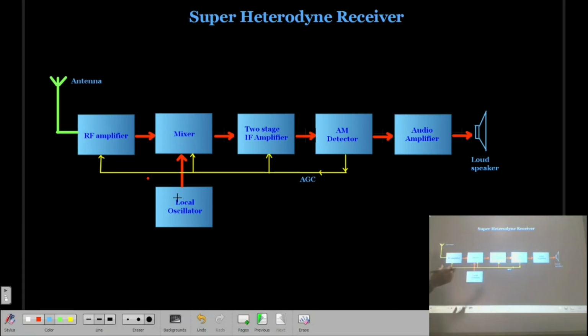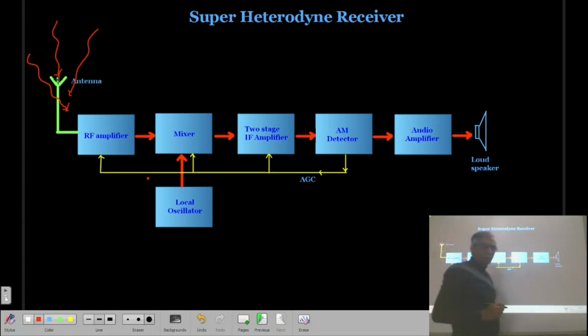Again, in any kind of receiver, at the input there will always be an antenna, and this antenna is nothing but simply a conducting wire. This antenna is receiving different signals from different transmitters, and it is an electromagnetic wave. So whatever the electromagnetic wave is, it induces an EMF in the wire. So a small amount of voltage is going to be produced.